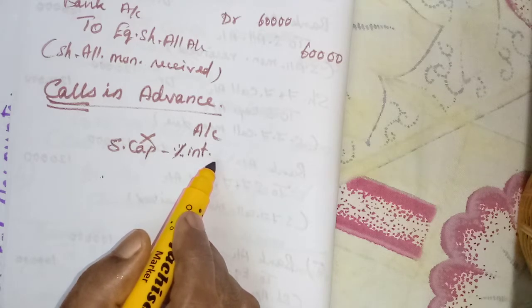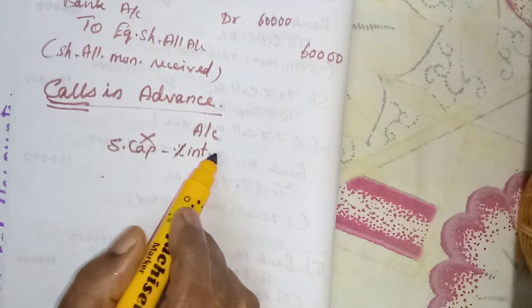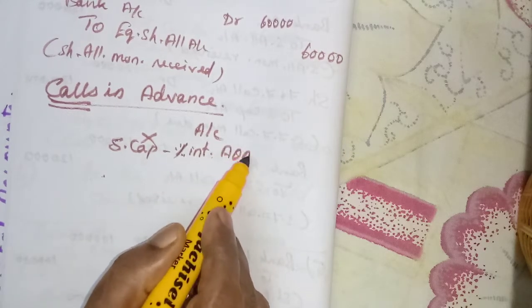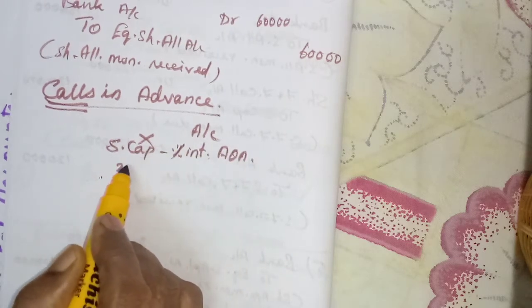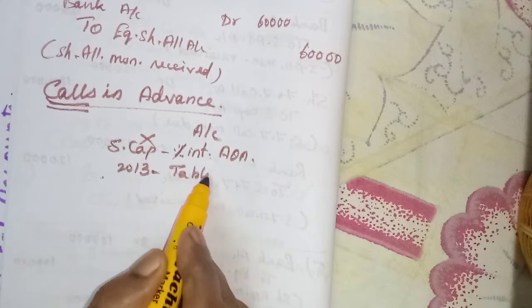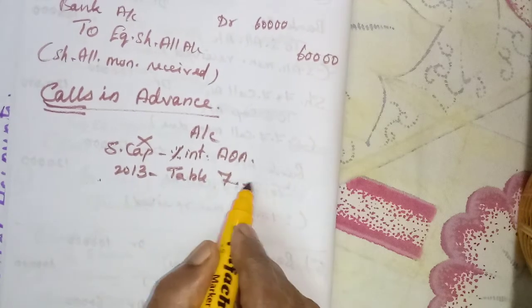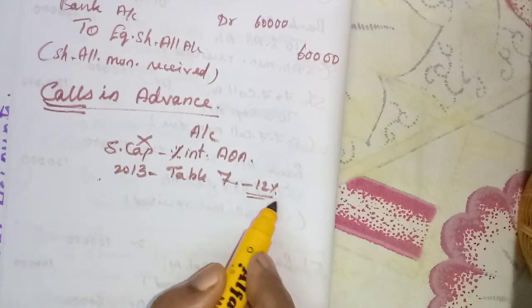But if it is not given in the articles of association, then the Indian Companies Act 2013, in its Table F, has given only 12% interest, not exceeding 12%.